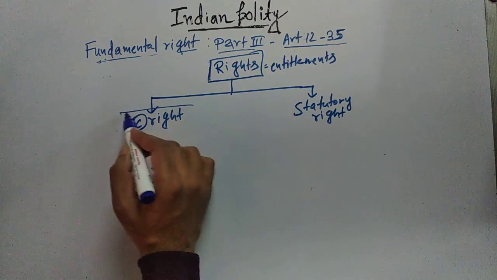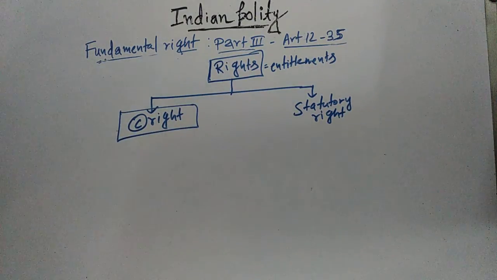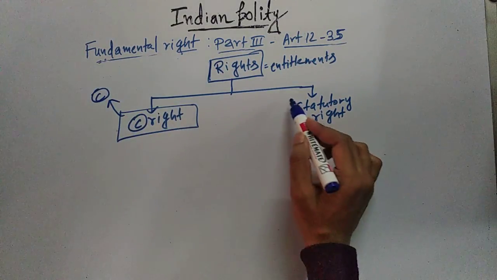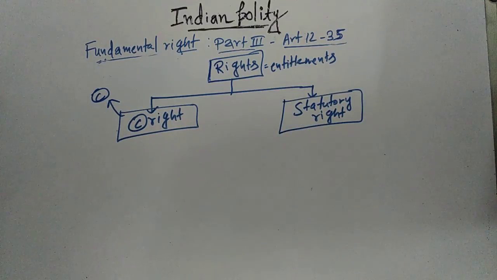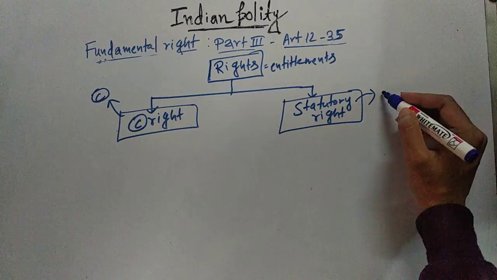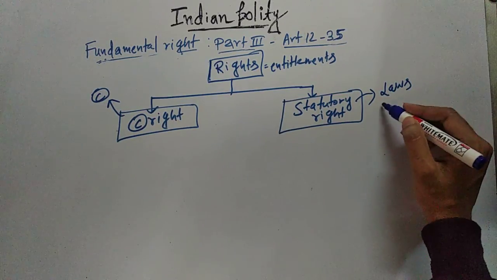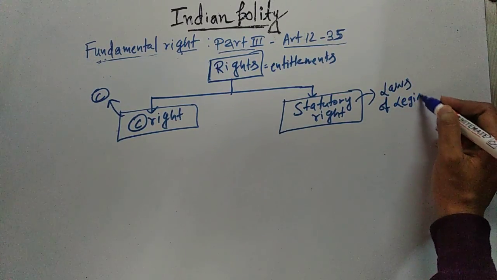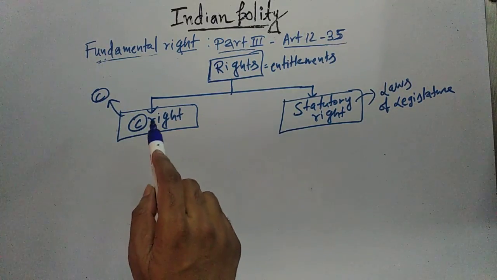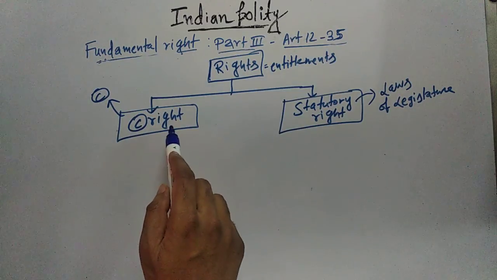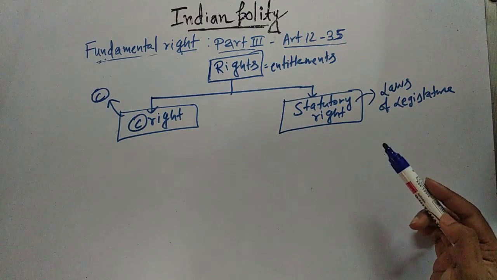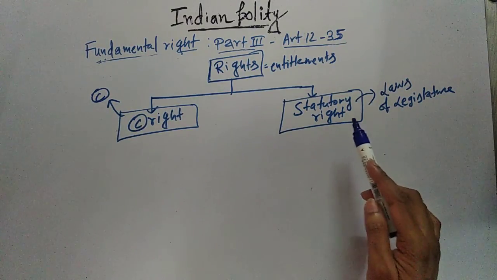Now what is a constitutional right? Constitutional rights are those rights which are mentioned in the Constitution. And what are statutory rights? Statutory rights are those rights which are given by laws of the legislature, that means Parliament. That means the rights which are mentioned in the Constitution of India are called constitutional rights, and the rights which are given to you by the laws of the legislature, by the laws of Parliament, are called statutory rights.